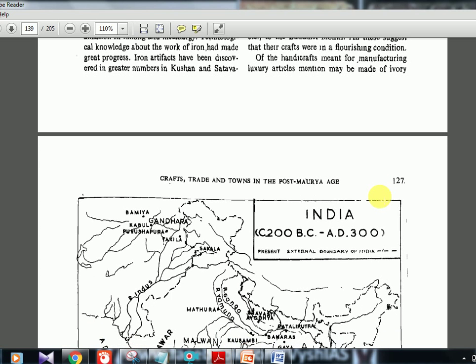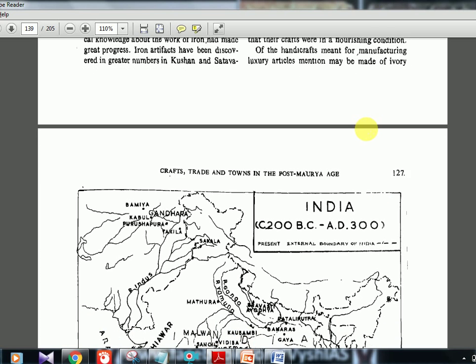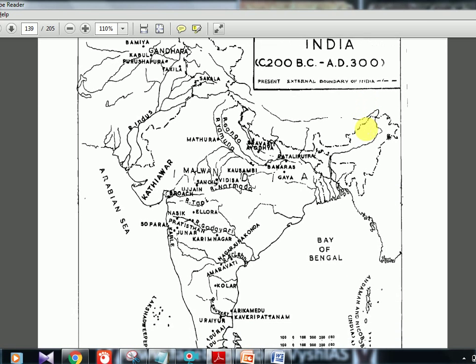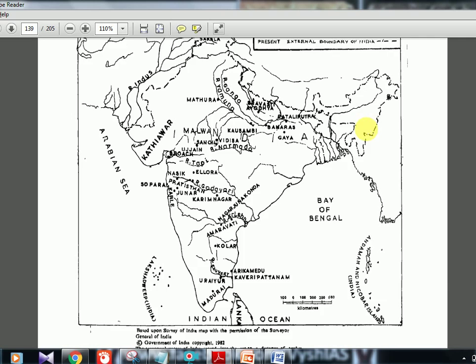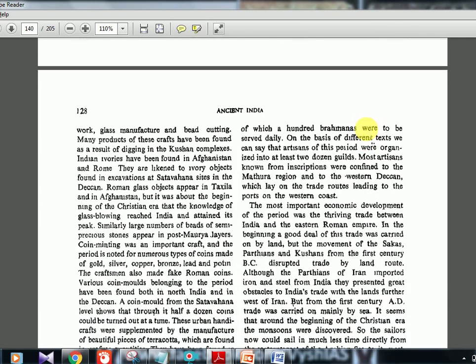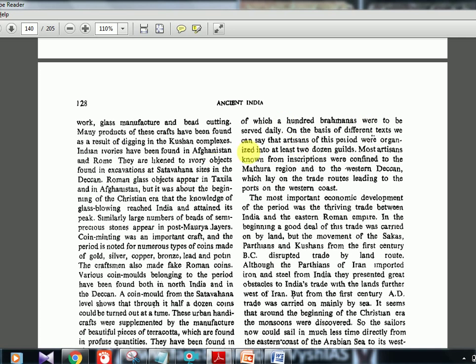Again, ivory, they are mentioning luxury articles like ivory. This is a map of that timeline. A lot of things are there. Try to pause this and watch it, because if I start explaining, it will take a lot of time. Try to pause it and see all the important places. Even Arikamedu will be there in that particular map. Glass manufacture, bead making. I think no occupation is missed. So it's easy for you when a prelims question comes, because almost everything is there.